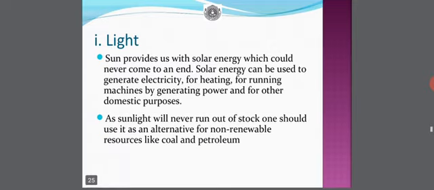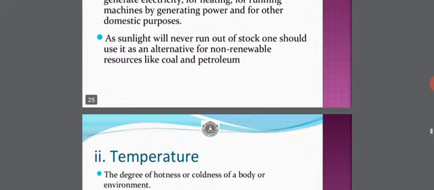First one, light. Sun provides us with solar energy which could never come to an end, and it is a one type of energy which is said to be renewable again and again, and there is no end to it until the sun is available for us. Solar energy can be used to generate electricity for heating, for running machines, by generating power, and for other domestic purposes. And as sunlight will never run out of stock, one should use it as an alternative for non renewable resources like coal and petroleum.